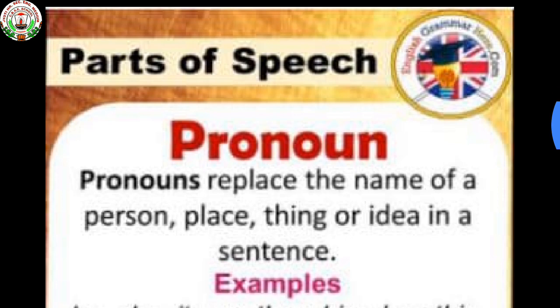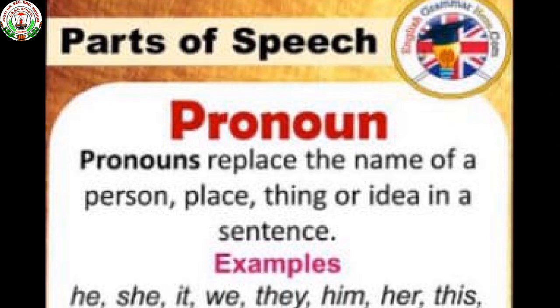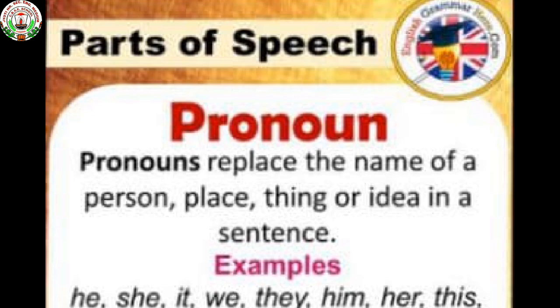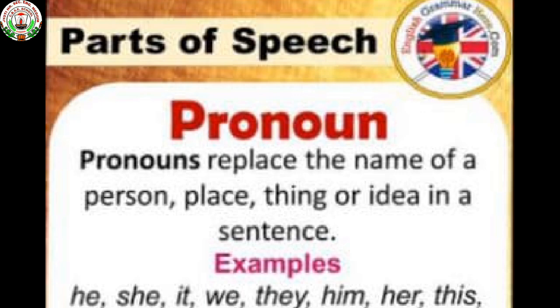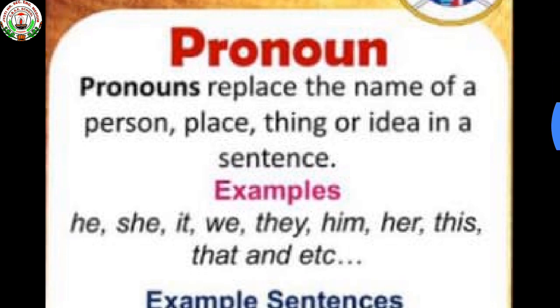So all naming words are nouns. See the second part of speech, that is pronoun. Pronouns replace the name of a person, place, thing, or idea in a sentence. So a pronoun is a word that is used instead of a noun. A pronoun is a word which is used in place of a noun. See the example: he, she, it, we, they, him, her, this, that, etc. This type of words we can use in place of a noun.